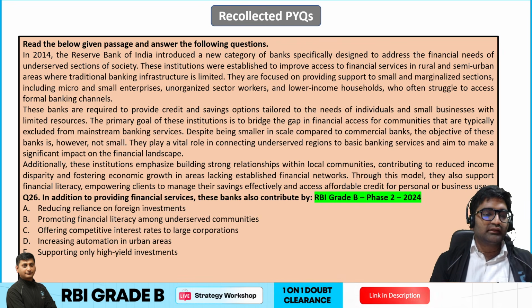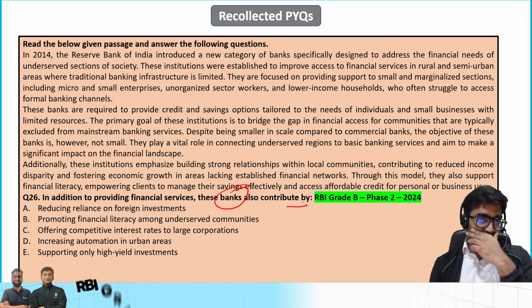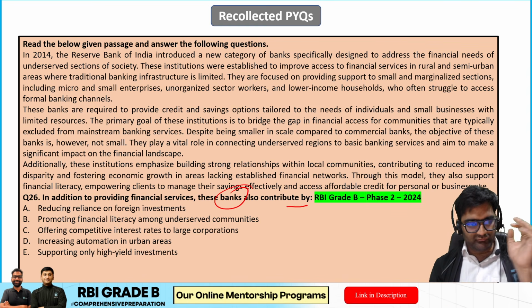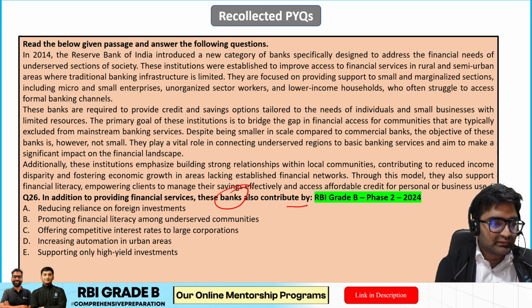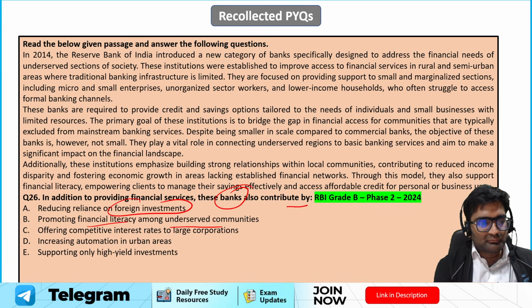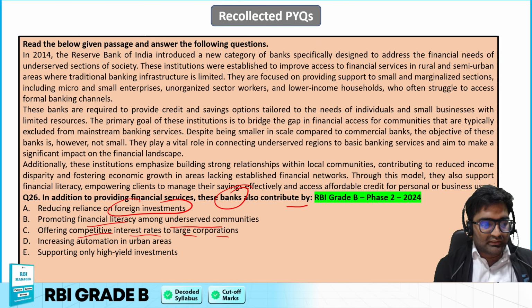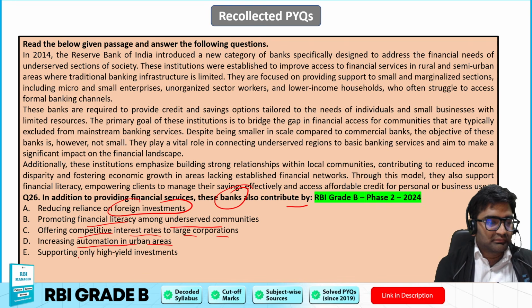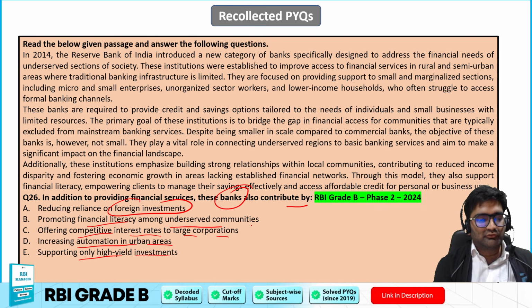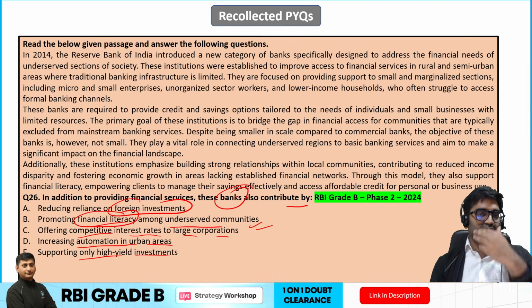Now, one more. In addition to providing financial services, these banks also contribute by. You can see so many marks you have gained over here if you have just read one concept very properly. Reducing reliance on foreign investment, promoting financial literacy among underserved communities, offering competitive interest rates, increasing automation in urban areas, supporting only high yield investment. So obviously, promoting financial literacy. What is the aim of these small finance banks, regional rural banks?